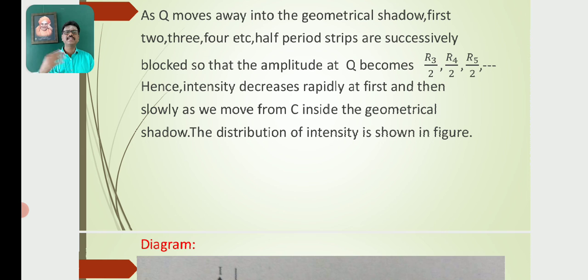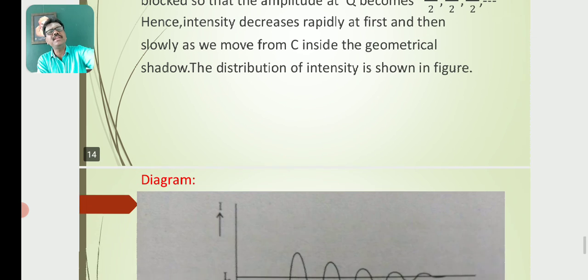That means the intensity decreases rapidly at first and then slowly as we move from C inside the geometrical shadow. The distribution of intensity is as shown in the diagram.